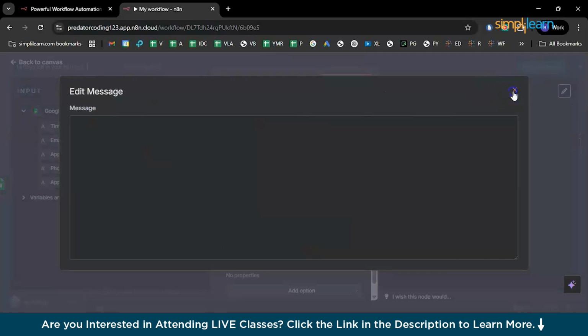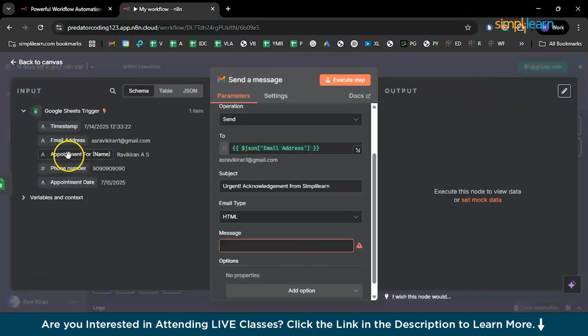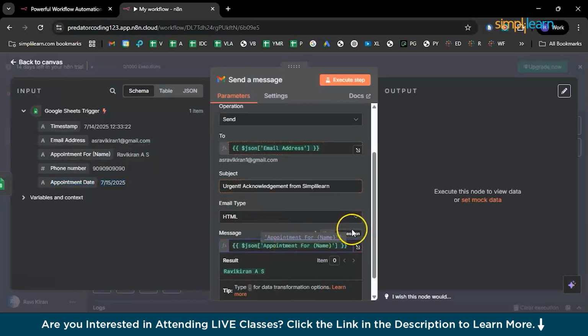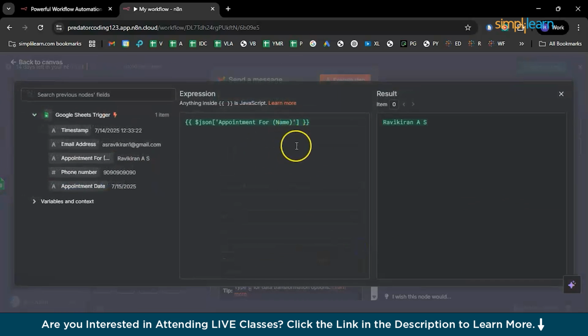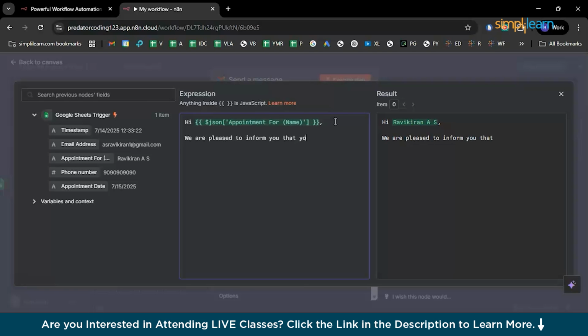Let me close this window quickly. You can just drag the name and drop it in the message section. There you go. It is automatically turned from fixed to expression. Now let us expand the window so that we have a better view of what we are writing exactly. So hi, appointment name, comma, which is the actual name. And we are pleased to inform you that your appointment is scheduled based on your requirements. So let's quickly write it down.